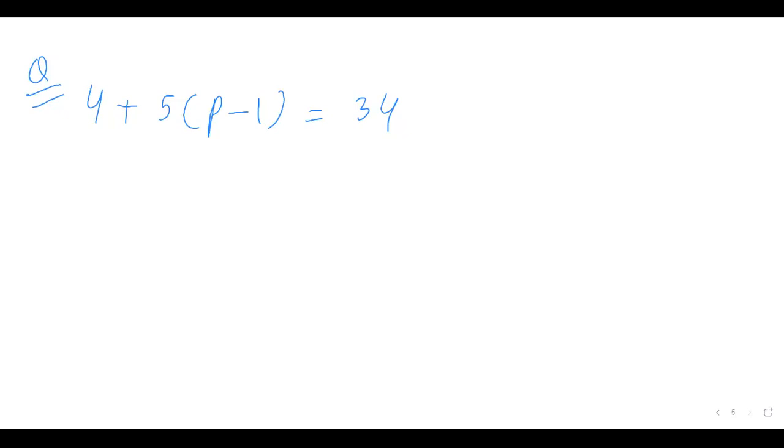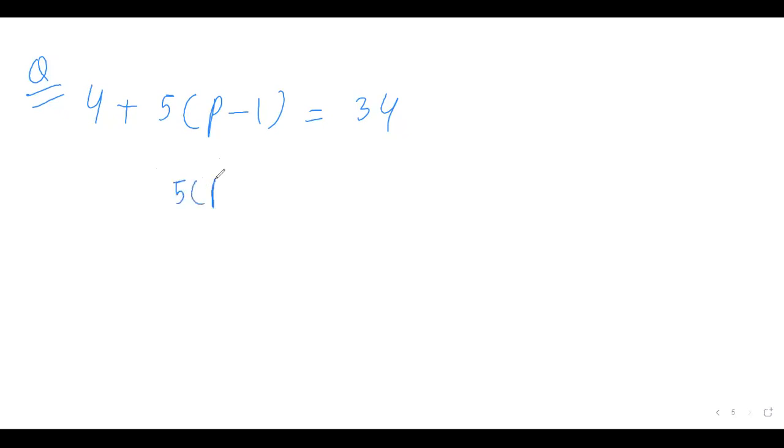Ma'am, I have done. Okay, do tell me, Samraj. Ma'am, I think the answer is 31 by 5. You are wrong. How have you done it, do tell me. Ma'am, I have shifted 4 to the other side. 34 minus 4.